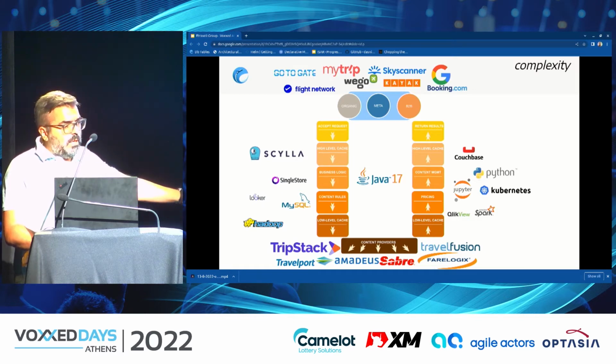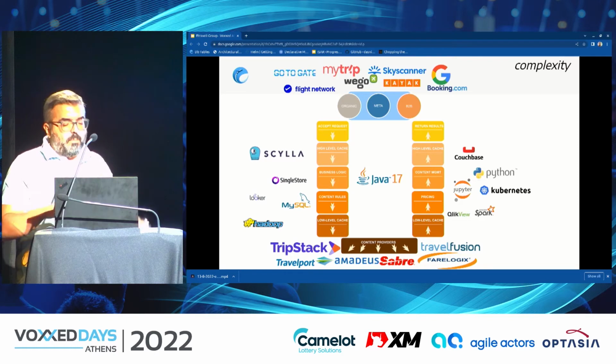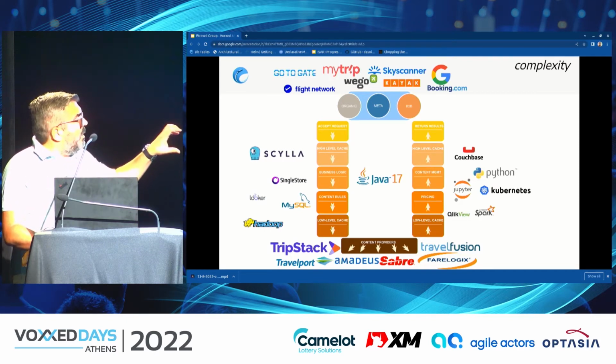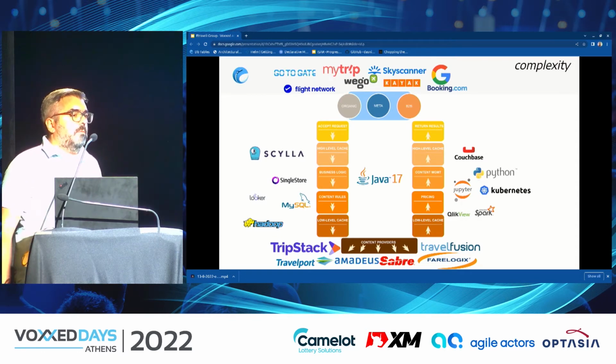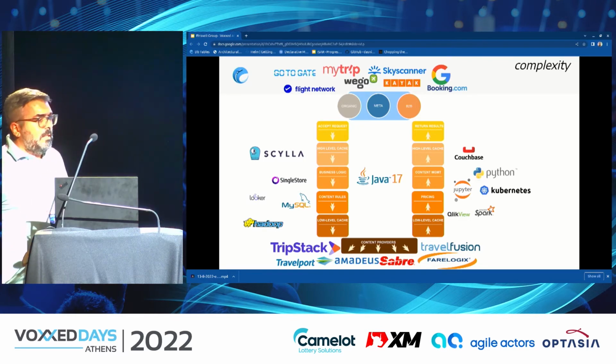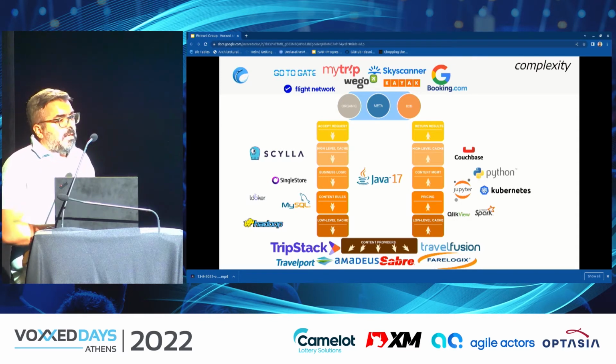In the below section, you see where we get the content from. We have big providers like Amadeus or Sabre for our content. They offer full carriers. We also have low-cost carriers, so we mix our content from all of those. In between, it's our technology. In the center is, of course, our backend platform, which is built in Java. We are on Java 17 right now. We have Python for our pricing logic, and a lot of data stores, as you can see, for caching, for content store, and of course for analytics and events.